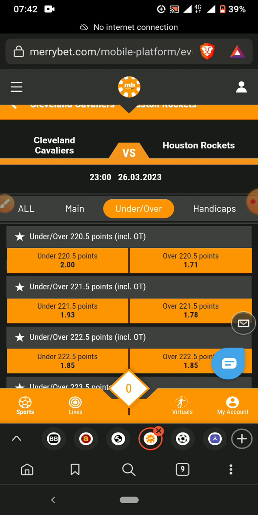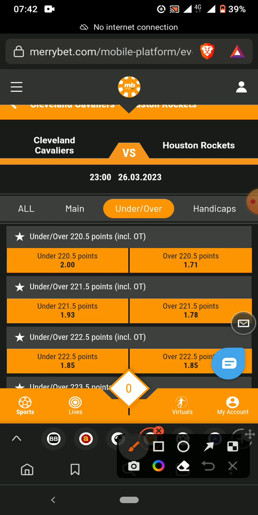So this one is 220. We'll be using 220. This 220 is the lowest over, and 256 is higher than 220. So we'll be playing this.